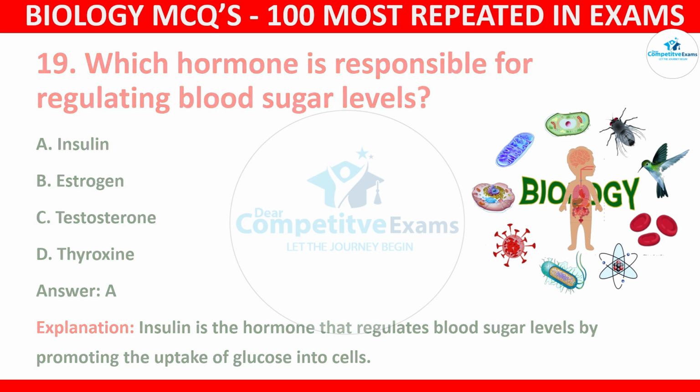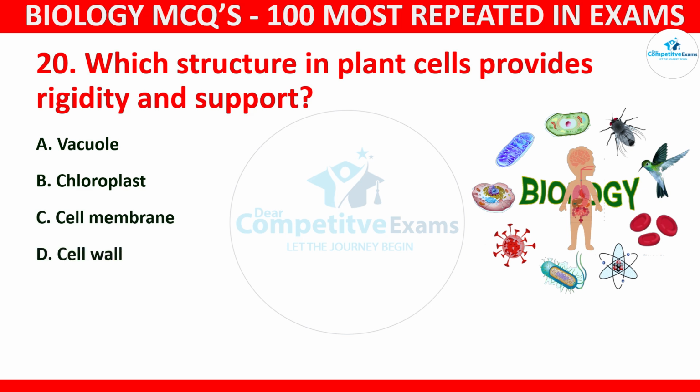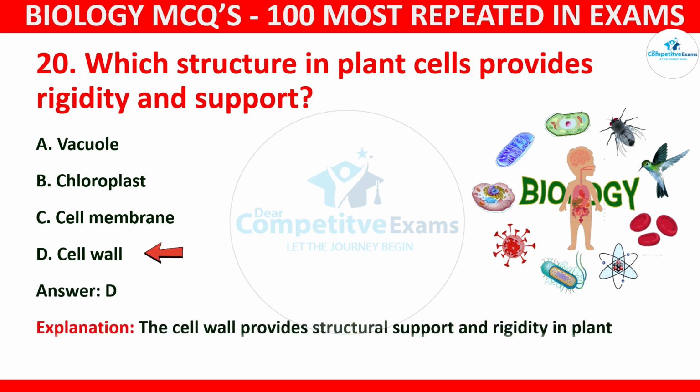Question number 20. Which structure in plant cells provides rigidity and support? Your options: vacuole, chloroplast, cell membranes, or cell wall. The correct answer is D, and that is cell wall. The cell wall provides structural support and rigidity in plant cells.